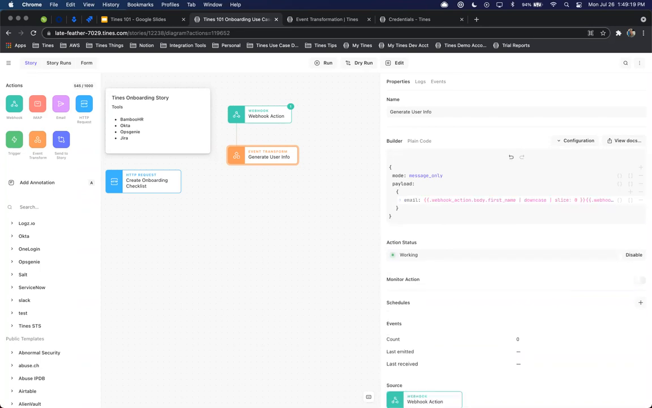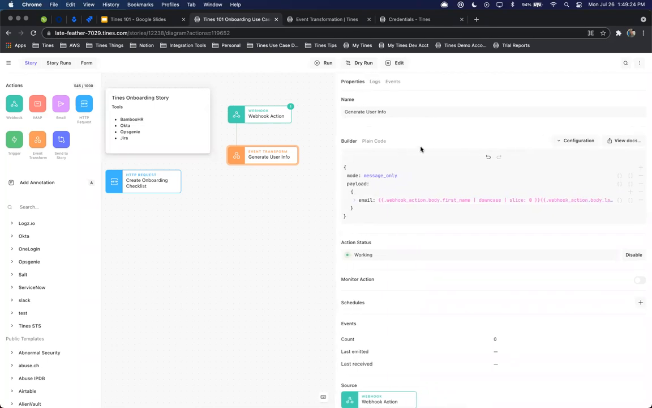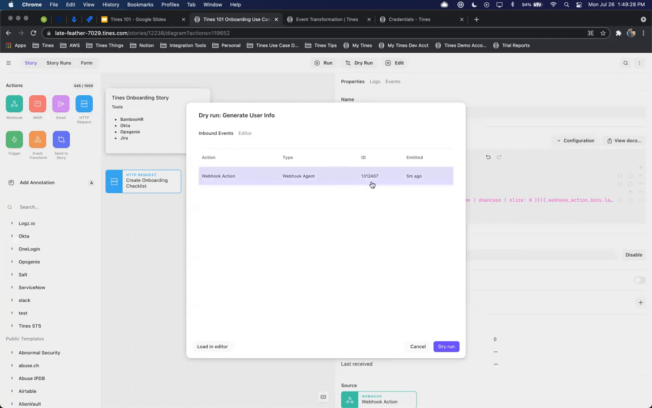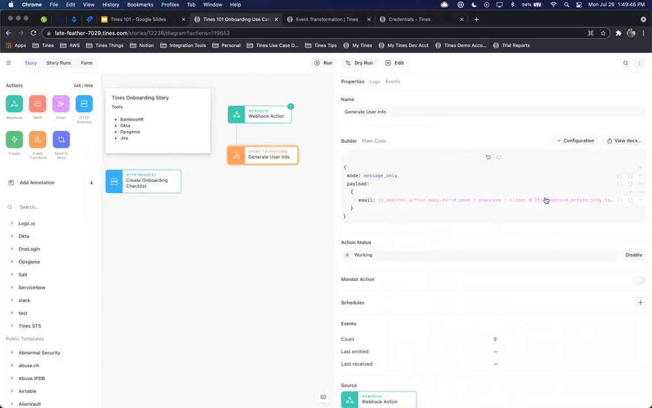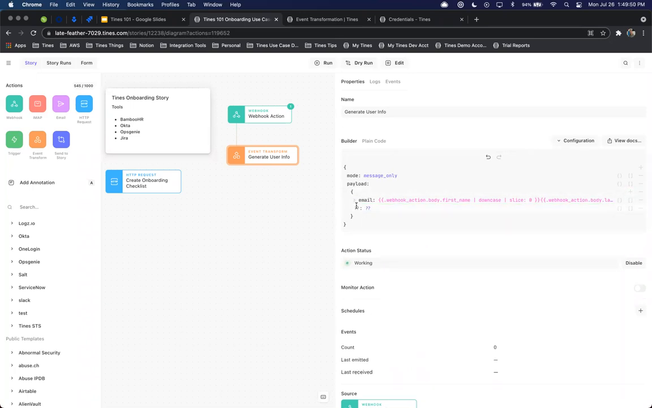@timestest.com. So now if I wanted to see exactly how this is going to look when I run my initial request for that form, I can click try run, select the event that I want to test this out on, and see exactly how this is going to populate when I'm pushing it into BambooHR, Okta, Opsgenie, and documenting everything in Jira. So already we're off to a good start here just by doing a simple dry run, and again, standardizing on that information. Now, the other part I want to add in is a first name.